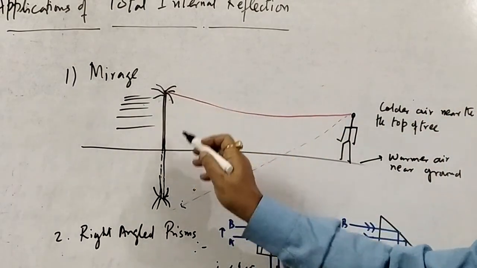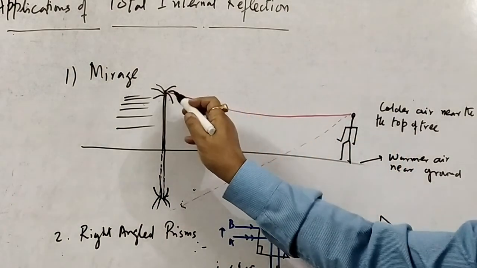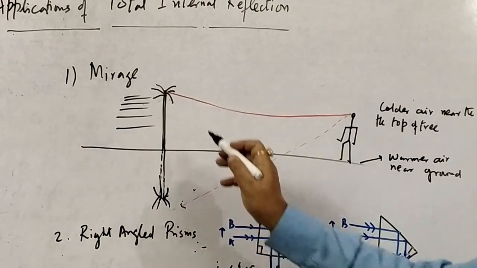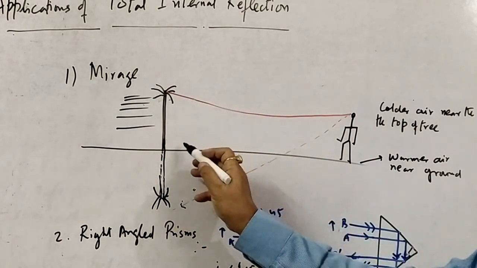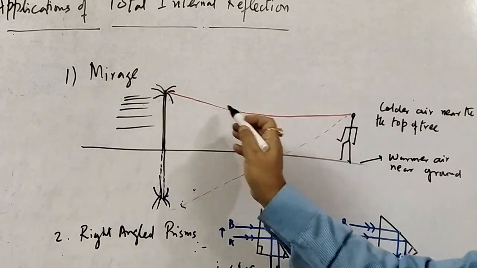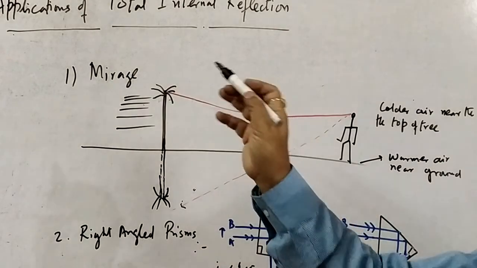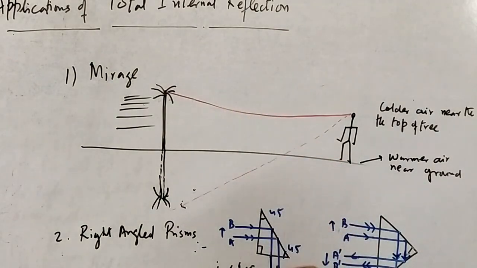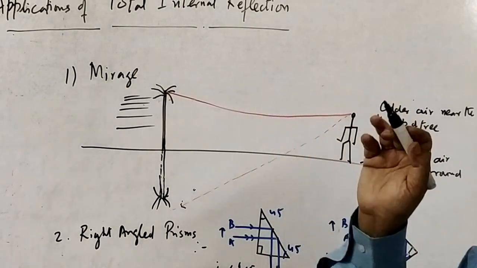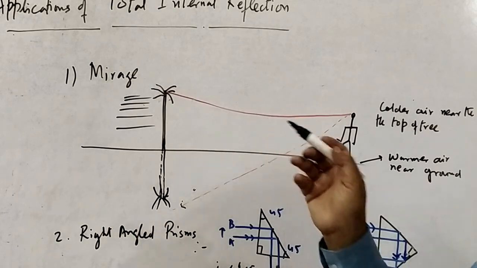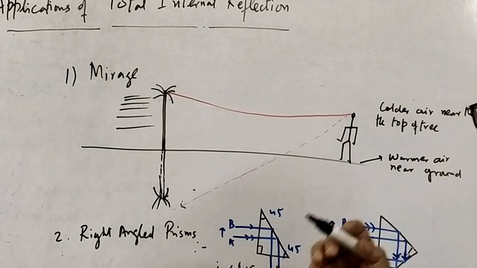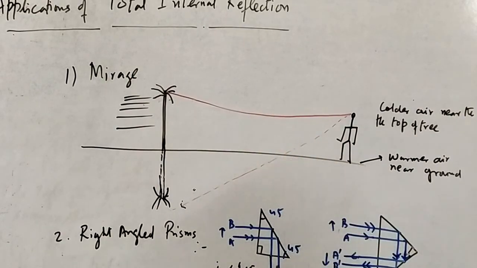Once you can see this, that means a person is watching the top of the tree. Naturally, that tree is much above the ground, and ground is very hot. Therefore, here it is the rarer medium. Here it is the denser medium. Then the light is coming from denser to rarer, and at a particular angle, when it is more than critical angle, it is totally internally reflected. That is when total internal reflection takes place.